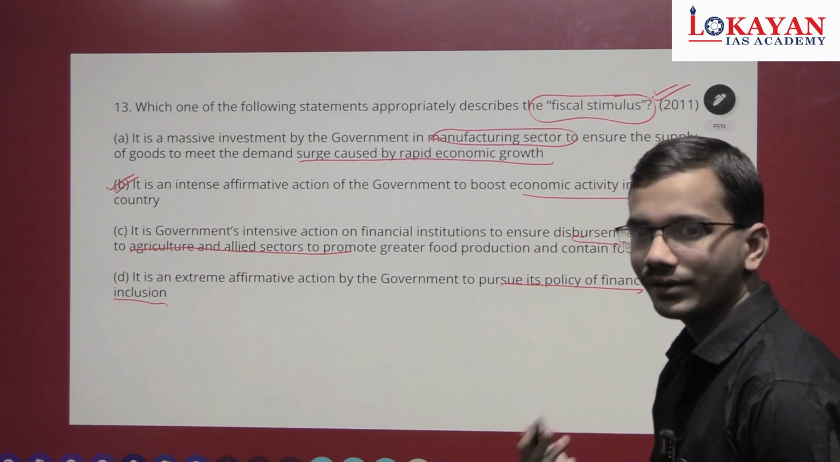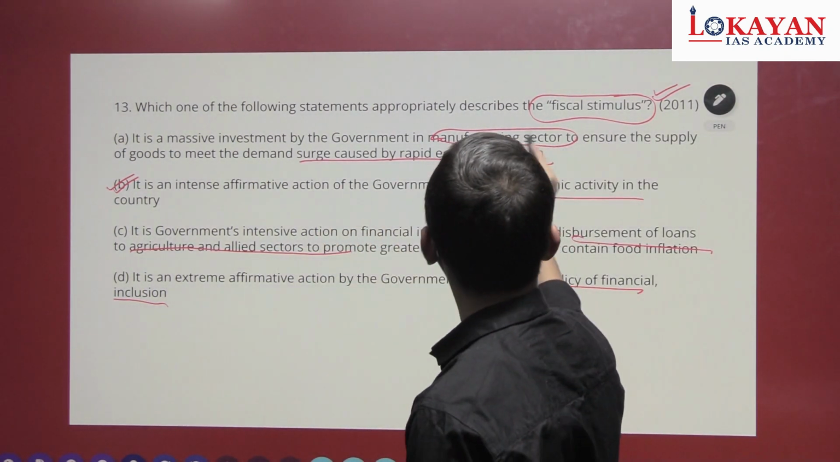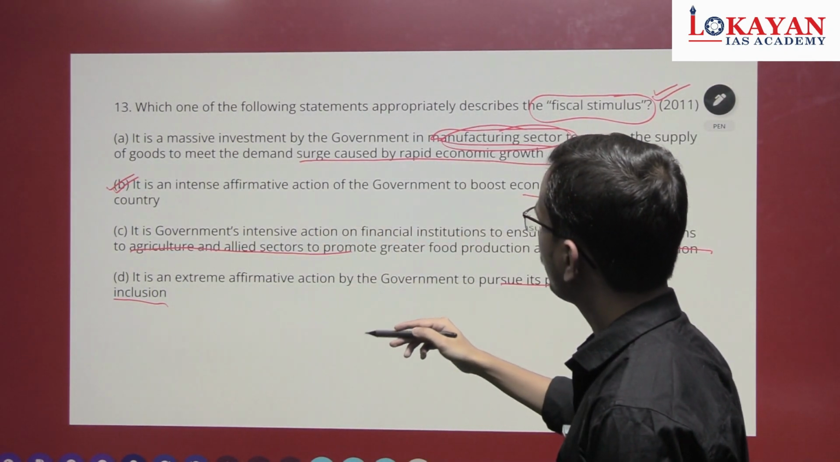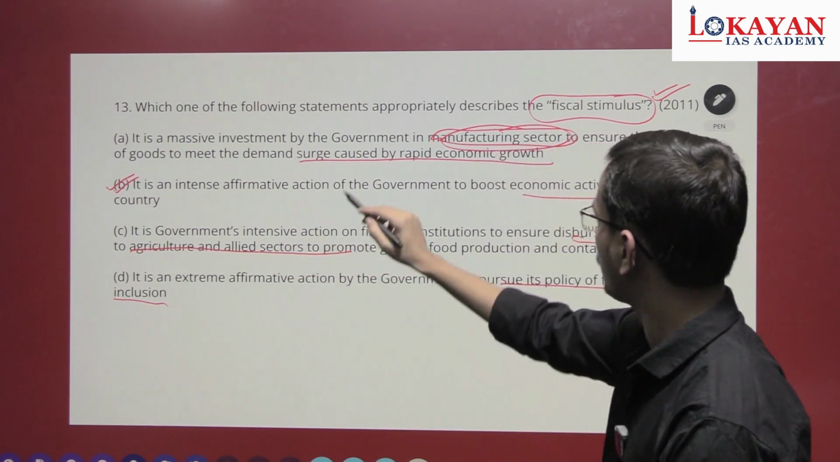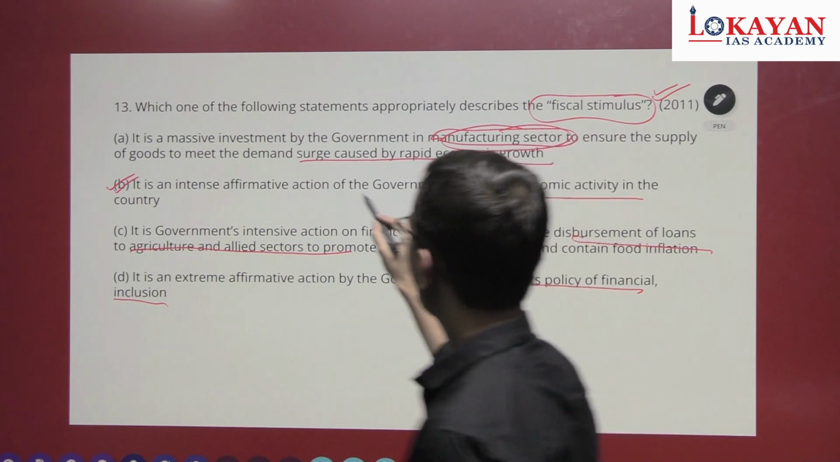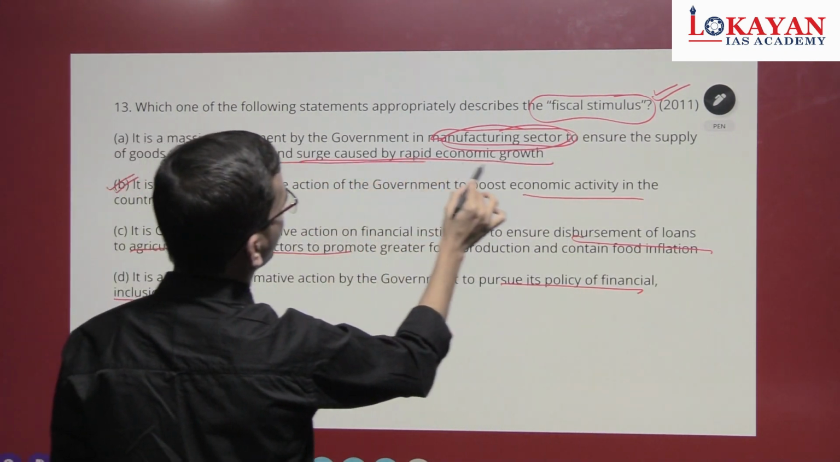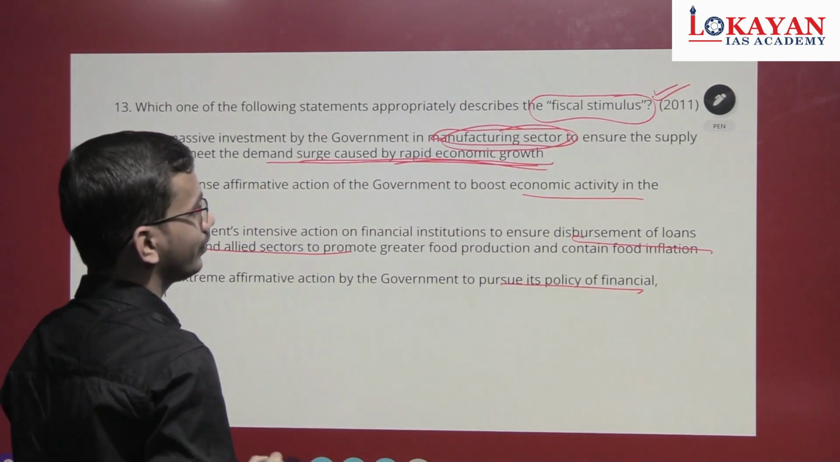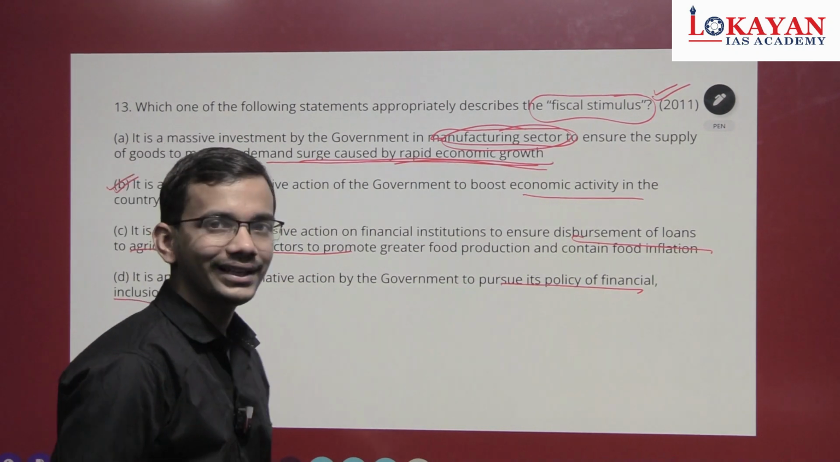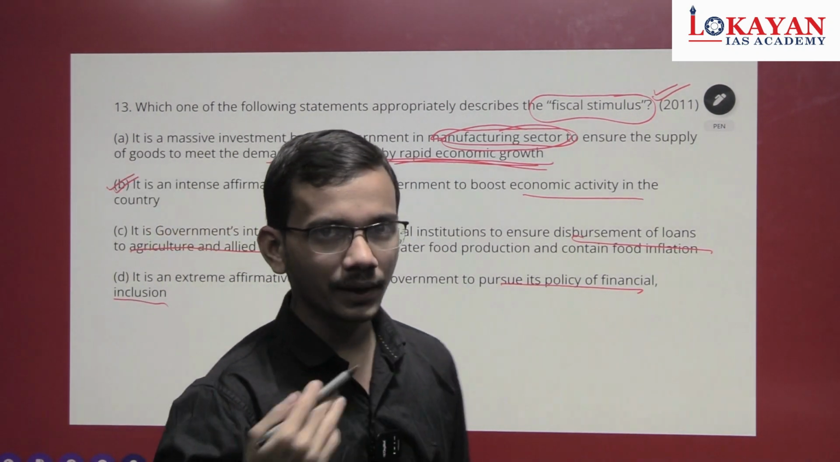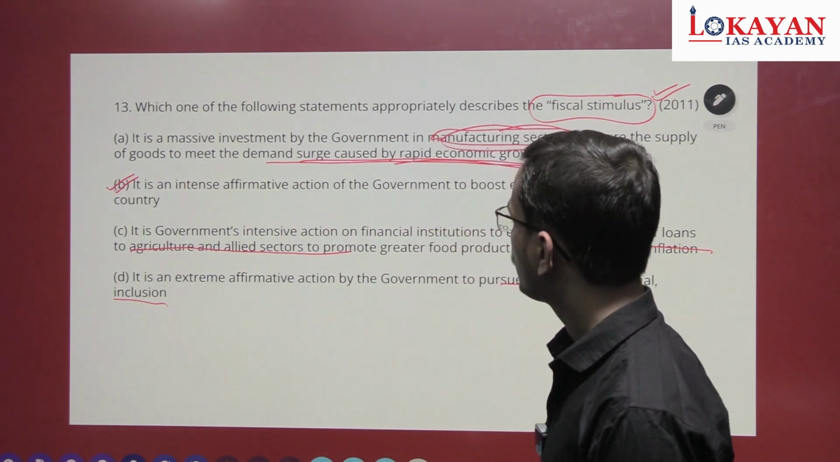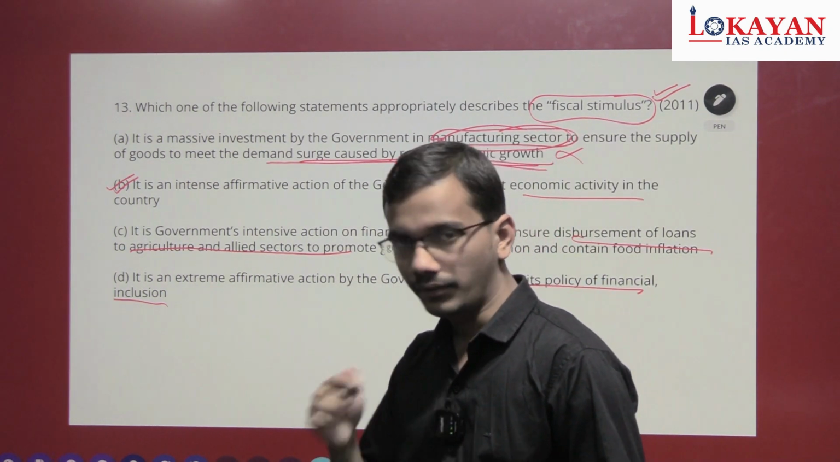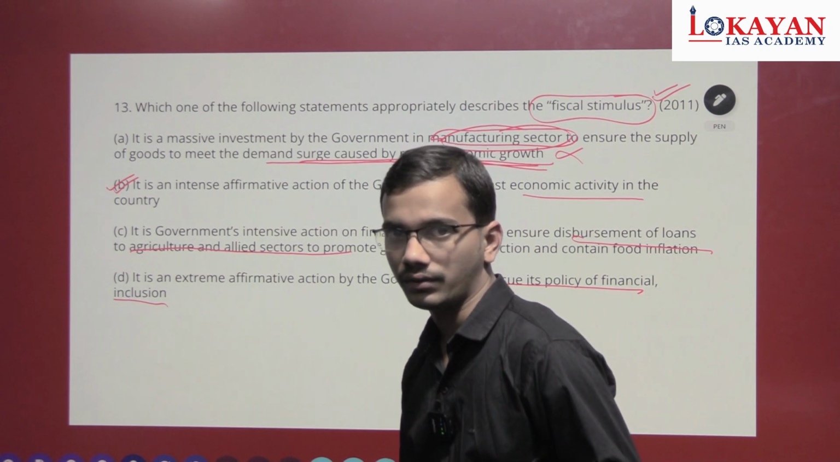The other statements have specificness, like there is manufacturing sector. See, first option, manufacturing sector to meet demand surge caused by rapid economic growth. Generally, during fiscal stimulus, there is a recessionary trend. That's why government has to take fiscal stimulating options. First one is wrong. Merely marking correct option will not be useful.